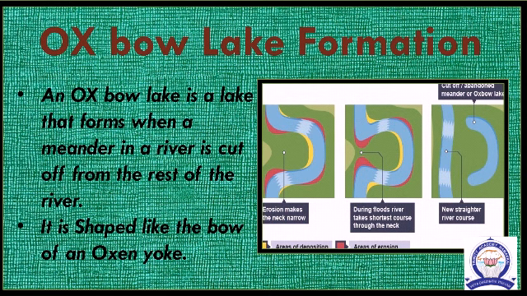Oxbow lake formation. Due to the continuous erosion and deposition along the sides of the meander, the ends of the meander loop come closer and closer. In due course of time, the meander loop is cut off from the river and forms a cut-off lake, also called an oxbow lake.